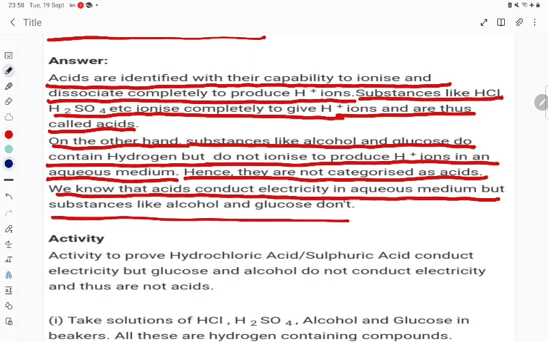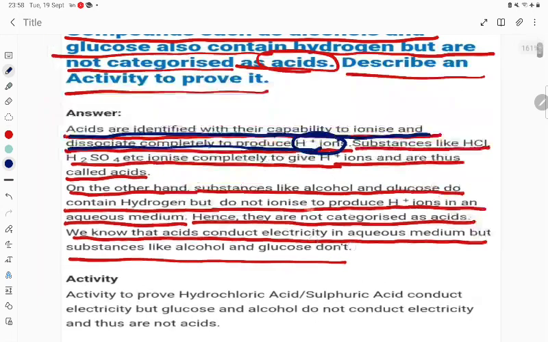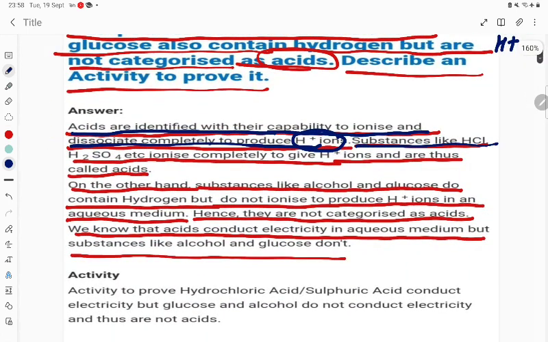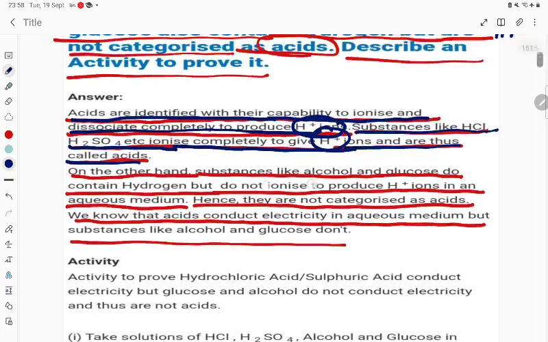So what is the point here, student? Acids are identified with their capability to ionize and dissociate completely to produce H plus ion. So whatever acid they are talking about, student, they are giving H plus ion. But here, they are not giving any H plus ion. So here you see substances like HCl, H2SO4 etc. ionize completely to give H plus ion and are thus called acid, right? So the H2SO4 and HCl they are giving H plus ion, they are called acid.